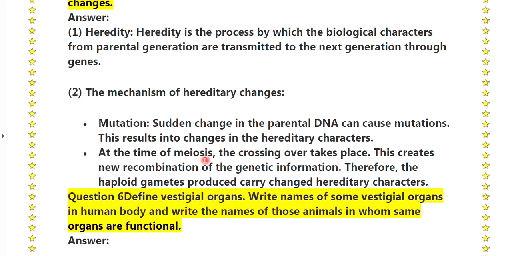At the time of meiosis, crossing over takes place. This creates new recombination of the genetic information. Therefore, the haploid gametes carry changed hereditary characters.